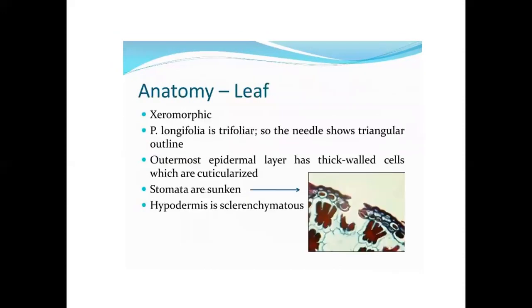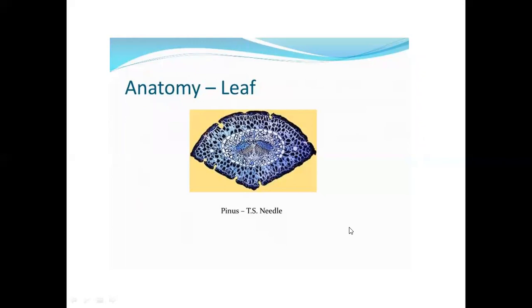Anatomy of leaf. Xeromorphic. Pinus longifolia is trifoliar, so the needle shows a triangular outline. The outermost epidermal layer has thick-walled cells which are cuticularized, stomata are sunken, and the hypodermis is sclerenchymatous. Here is the sunken stomata. Anatomy of leaf: photographs of a Pinus needle TS.